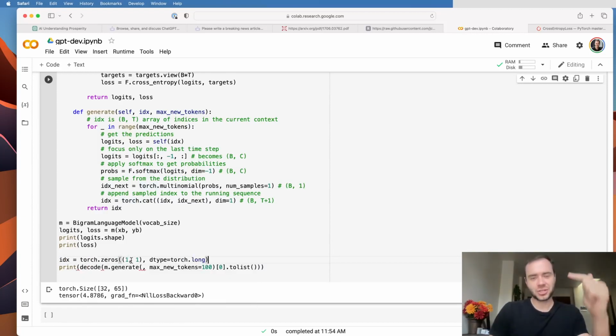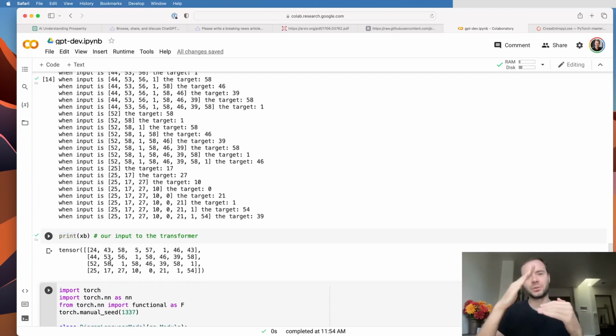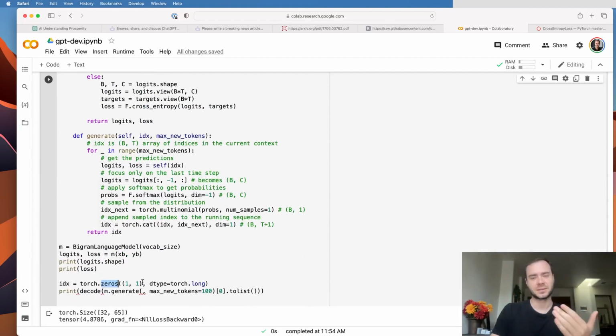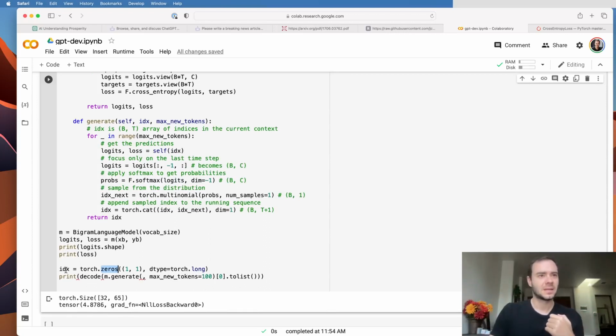I'm creating a batch that will be just 1, time will be just 1. So I'm creating a little 1 by 1 tensor, and it's holding a 0. And the dtype, the data type, is integer. So 0 is going to be how we kick off the generation. And remember that 0 is the element standing for a new line character. So it's a reasonable thing to feed in as the very first character in a sequence, to be the new line. So it's going to be idx, which we're going to feed in here.